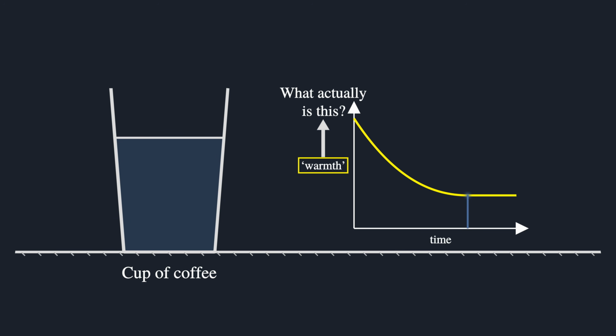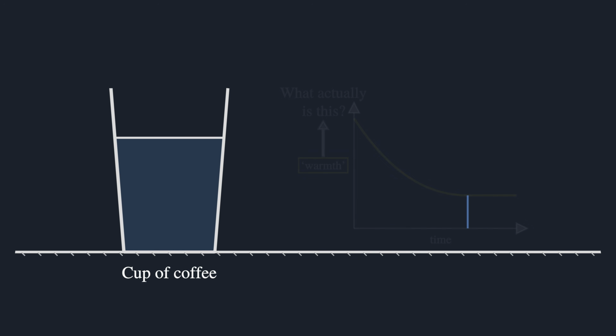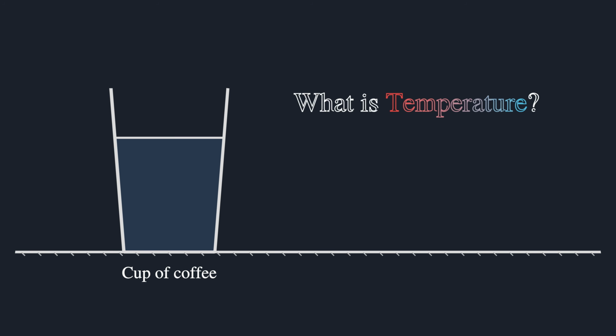Is warmth something we can measure? Something that belongs to the coffee itself? Or is it just a sensation we experience? And if it is something real, how do we know it's consistent? How do you know that what feels warm to you is the same as what feels warm to someone else? So before we explain why systems like this change, we need to answer a simpler, more fundamental question. That is, what is temperature?